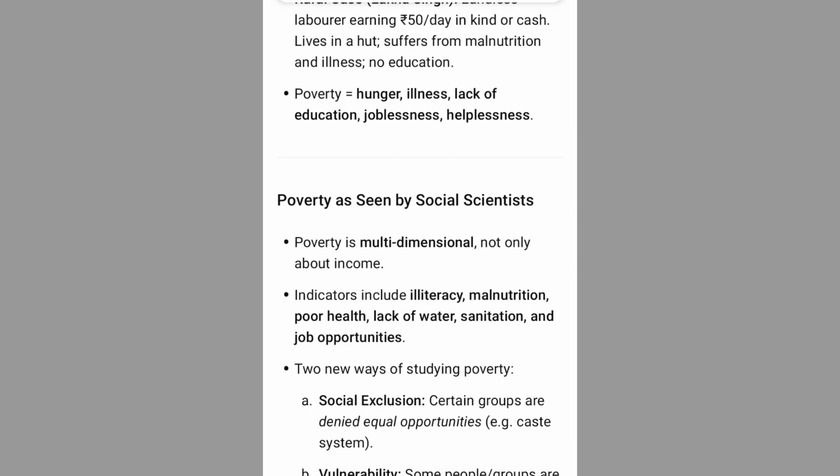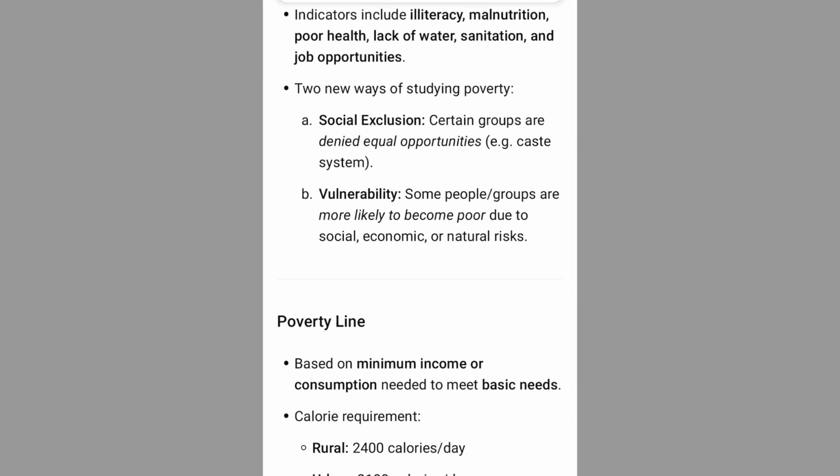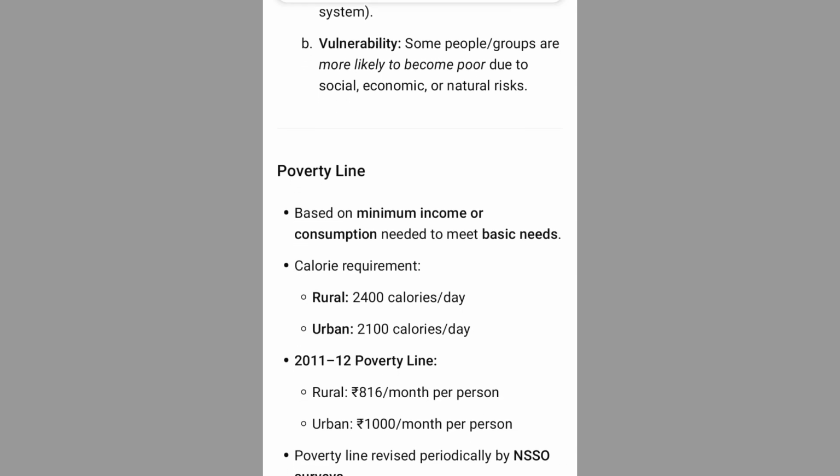Poverty as seen by social scientists. Poverty is multidimensional, not only about income. Indicators include illiteracy, malnutrition, poor health, lack of water, sanitation, and job opportunities. Two new ways of studying poverty. 1. Social exclusion. Certain groups are denied equal opportunities, e.g. caste system. 2. Vulnerability. Some people and groups are more likely to become poor due to social, economic, or natural risks.